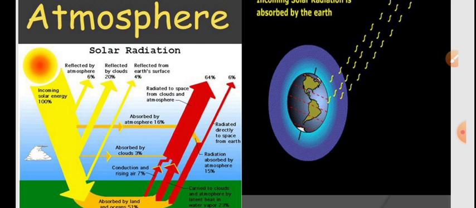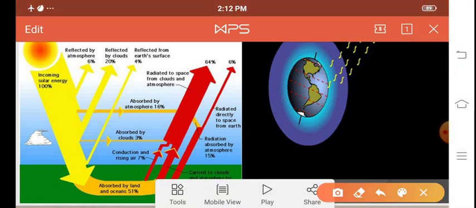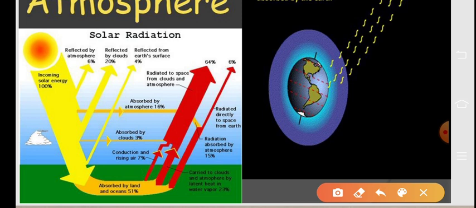So what does it mean? The heat energy radiated from the outer surface of the sun. This is the sun and this is the outer surface of the sun. From the outer surface of the sun, it reaches the earth and heats it. And this incoming solar radiation or solar energy is called insolation.